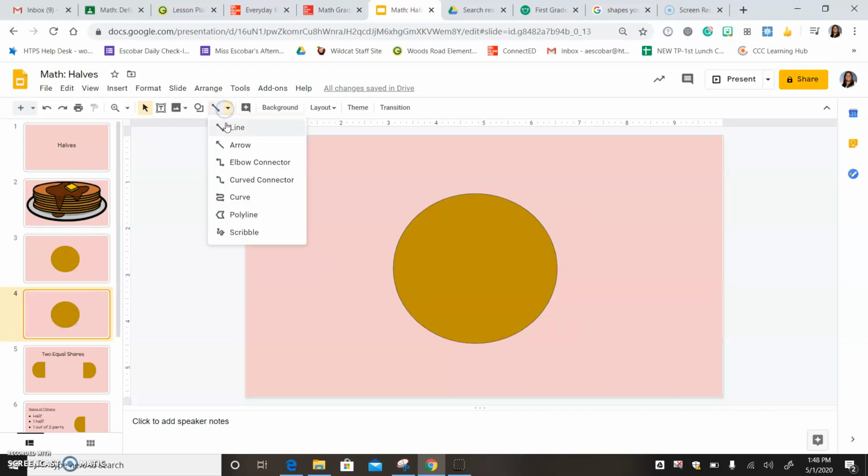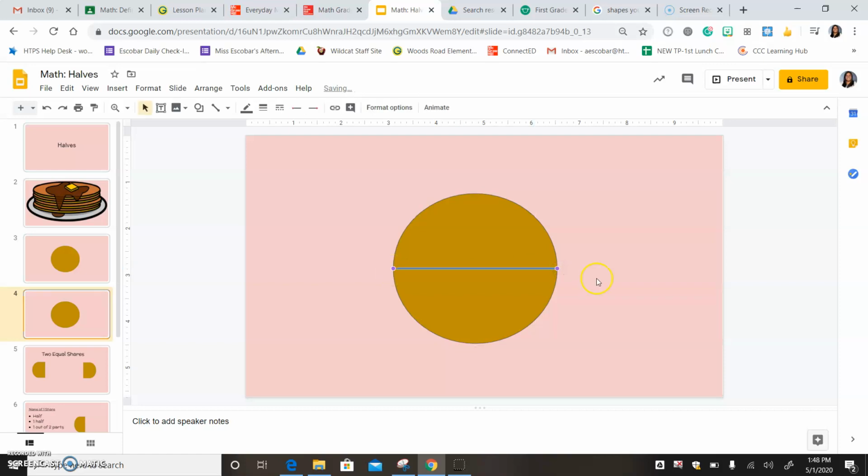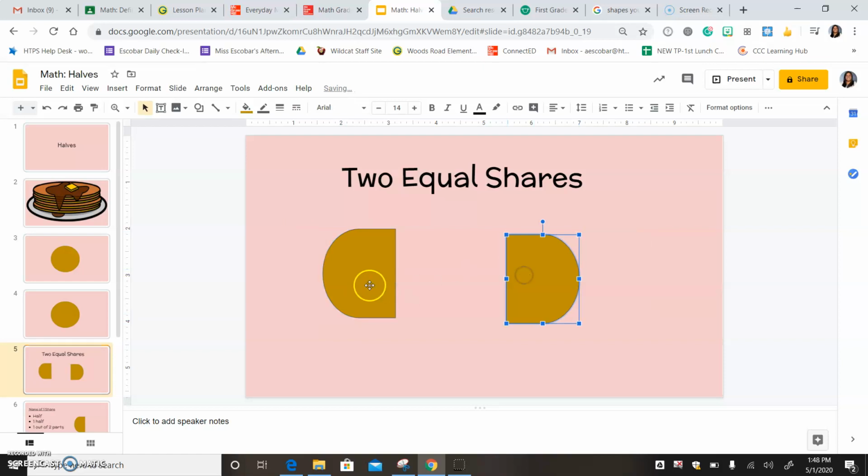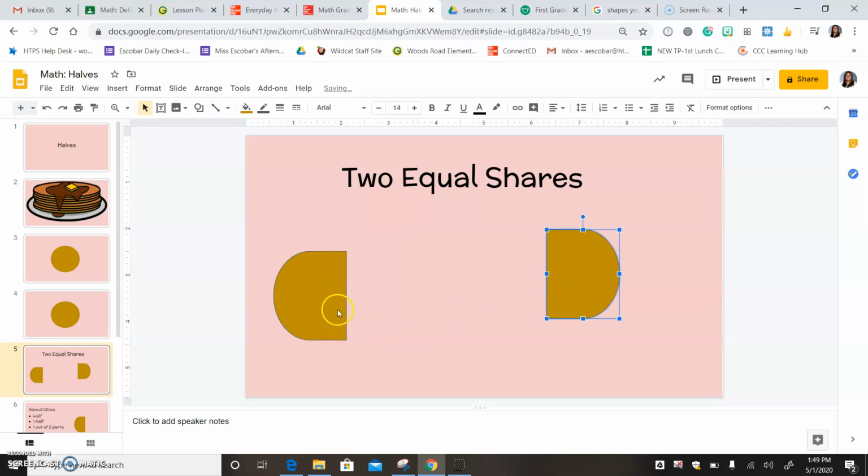Another way I could even share this pancake is cutting it from left to right. Let's see if that'll work, if they're the same. So if I cut this pancake from left to right, are these two shares equal? Yeah, they are equal. And so that's one way I can cut this pancake. And now that I cut the pancake, we have two equal shares. This could be my share, and this could be Mr. Kevin's share.